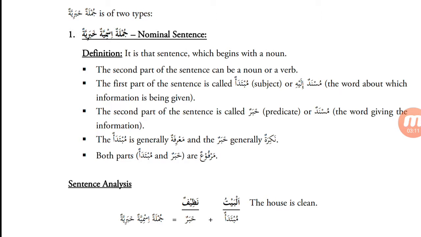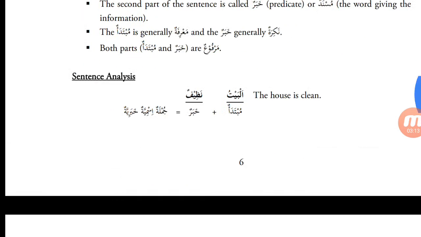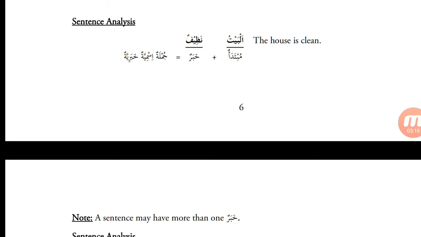So let's have a look at the example below. Inshallah, everything will become clear. Al-baytu nadhifun. So this is a sentence and it is beginning with an ism, a noun. And above we learned that any sentence that begins with an ism, a noun, is a Jumla Ismiya Khabariya, nominal sentence. So Al-baytu is an ism, a noun. How do we know? Al-baytu, it's beginning with alif lam. Any word that begins with alif lam is an ism, a noun. Al-baytu means the house.